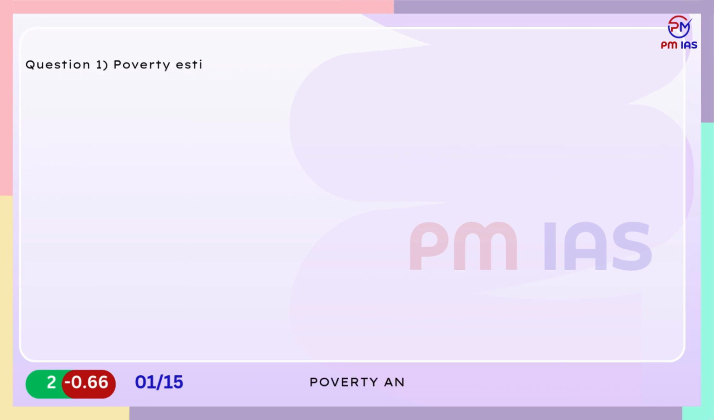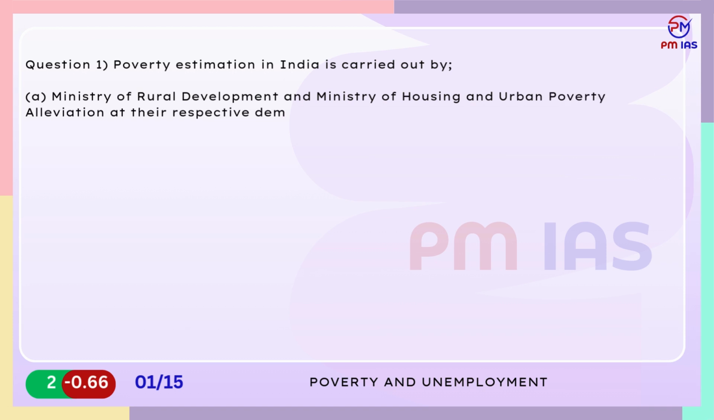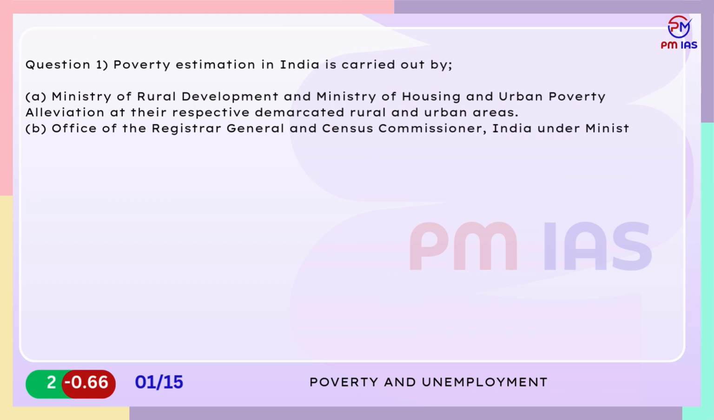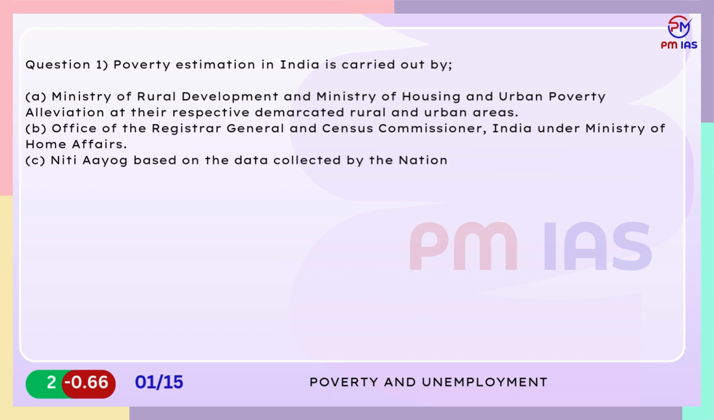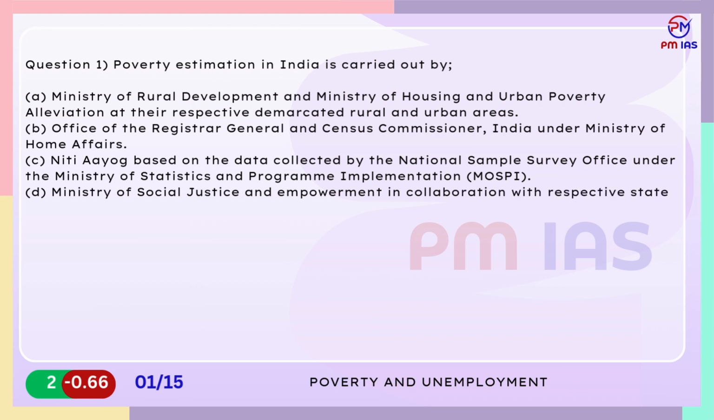Poverty and unemployment. Question 1. Poverty estimation in India is carried out by A. Ministry of Rural Development and Ministry of Housing and Urban Poverty Alleviation at their respective demarcated rural and urban areas. B. Office of the Registrar General and Census Commissioner, India under Ministry of Home Affairs. C. Niti Aayog based on the data collected by the National Sample Survey Office under the Ministry of Statistics and